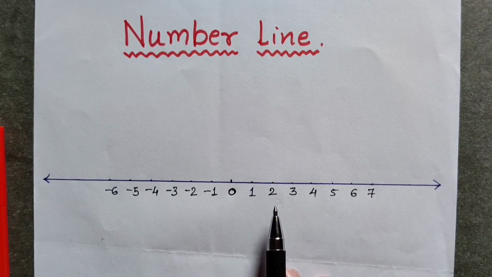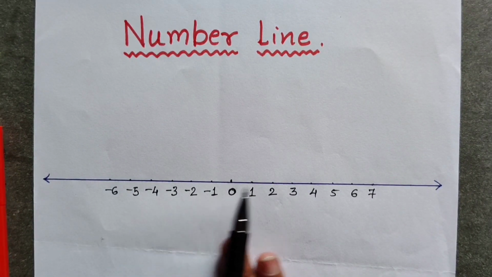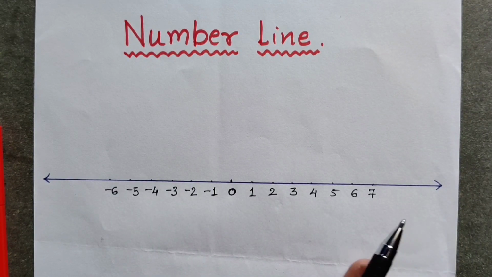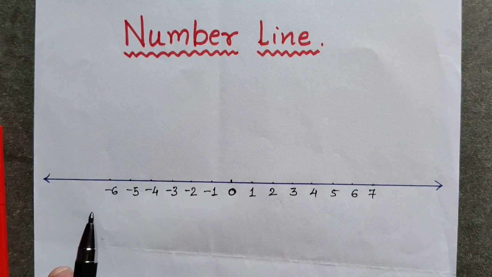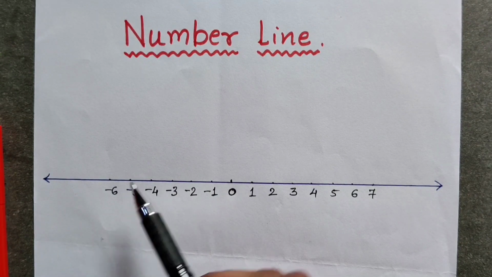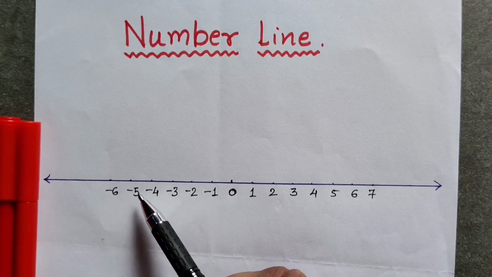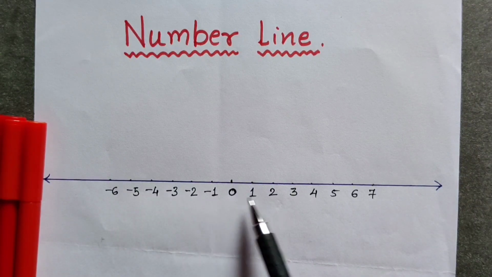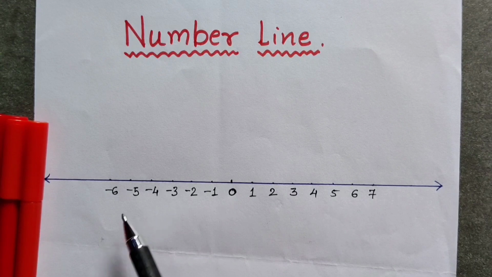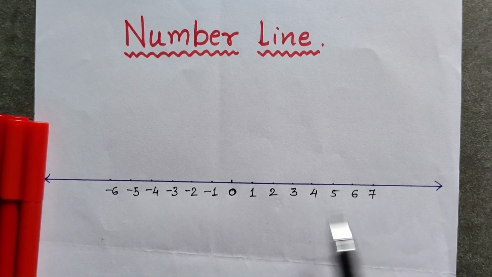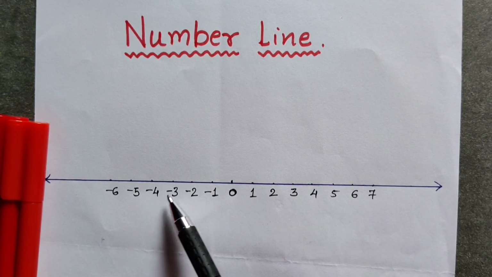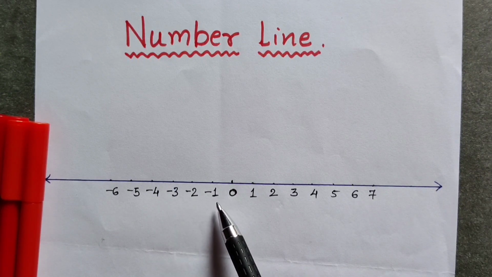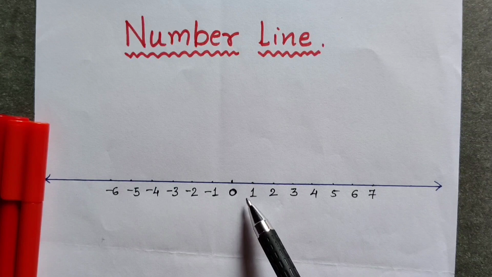That means when we go on the right hand side on the number line, the number goes on increasing. When we go on the left hand side, the number goes on decreasing. What does it mean? -6 is smaller than -5. -5 is smaller than -4, -3, -2, -1, and smaller than 0 also.